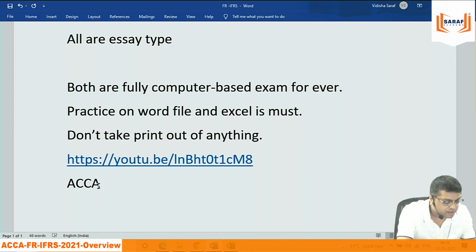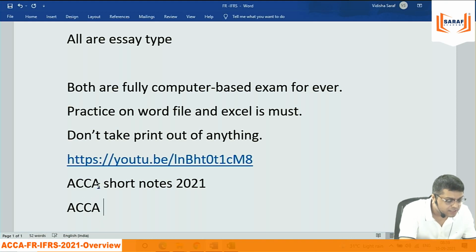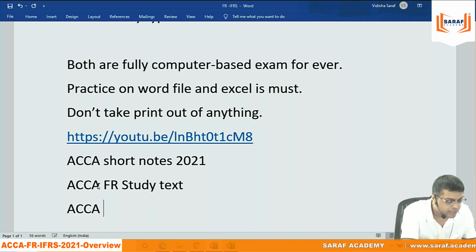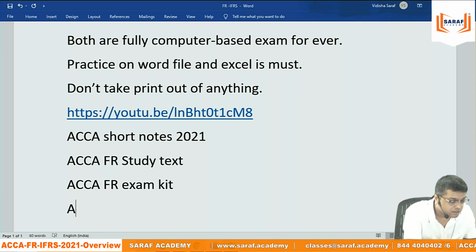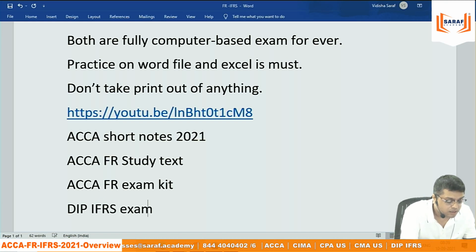ACCA short notes 2021. I will be regularly using that notes in the class. ACCA FR study text. ACCA FR exam kit. And I will say DIP IFRS exam kit.